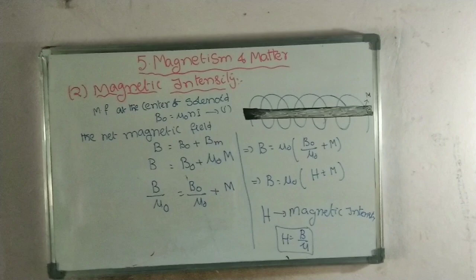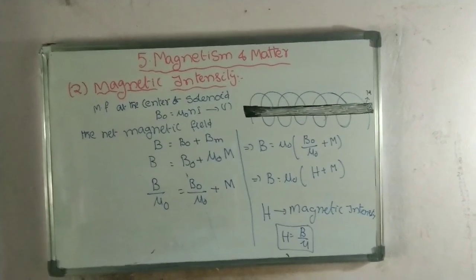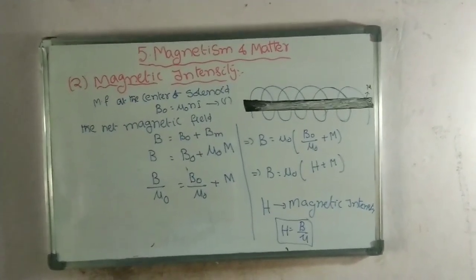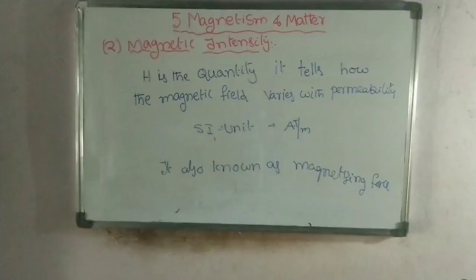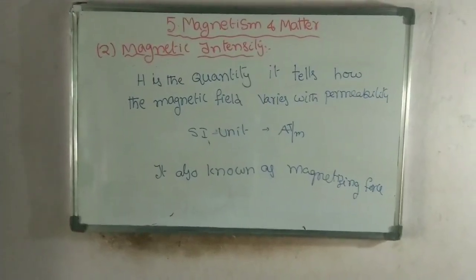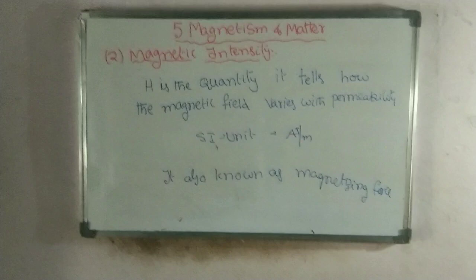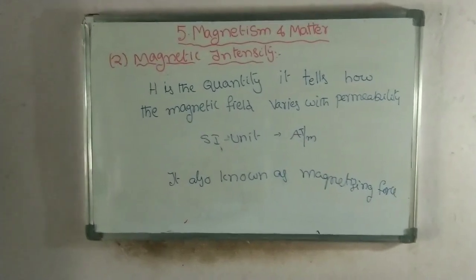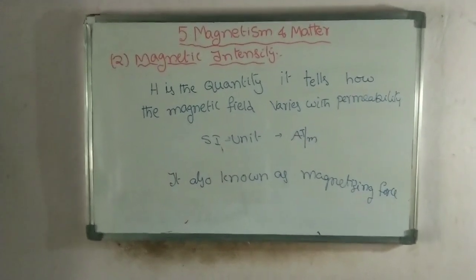That magnetic intensity is the ratio of the magnetic field to magnetic permeability. H is the quantity which tells how the magnetic field varies with the magnetic permeability.